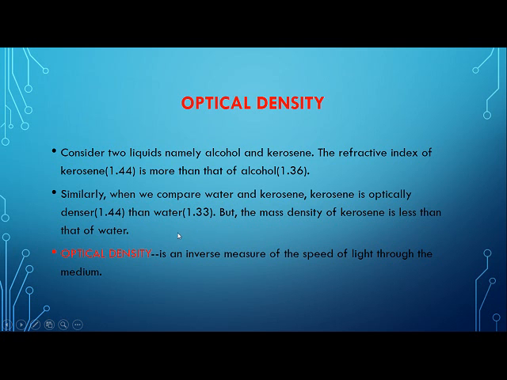Children, optical density is nothing but the inverse, meaning opposite, measure of the speed of light. So the more optically dense, the less is the velocity. The less the optical density, the more will be the speed of light.